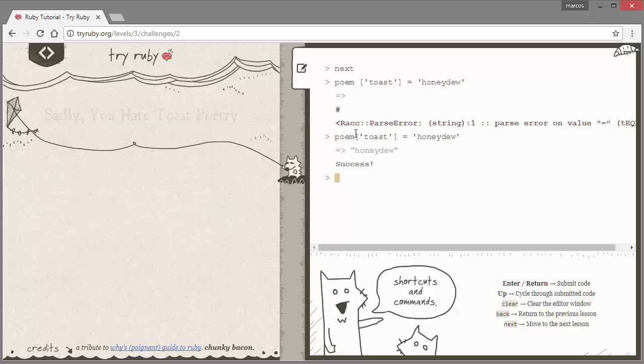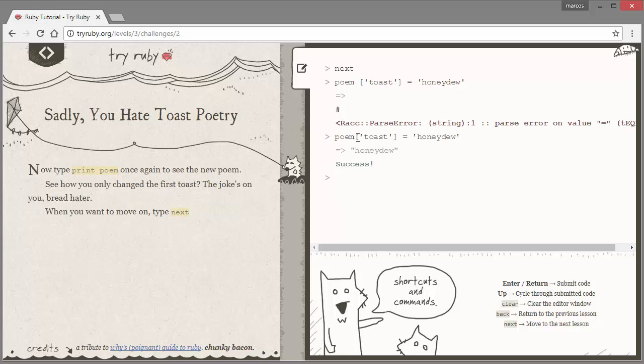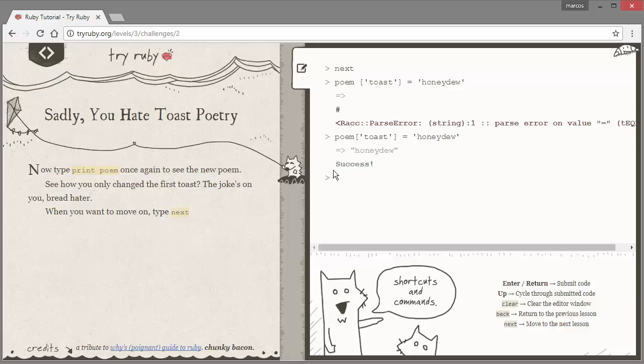Poem. So we're just gonna try poem, quotation marks, toast, quotation marks, equals, quotation marks, 1, 2. Oh, okay. Yeah, guys, again, I can't stress how important syntax is. Just because of that one space, the code was wrong. Alright, now type print poem.